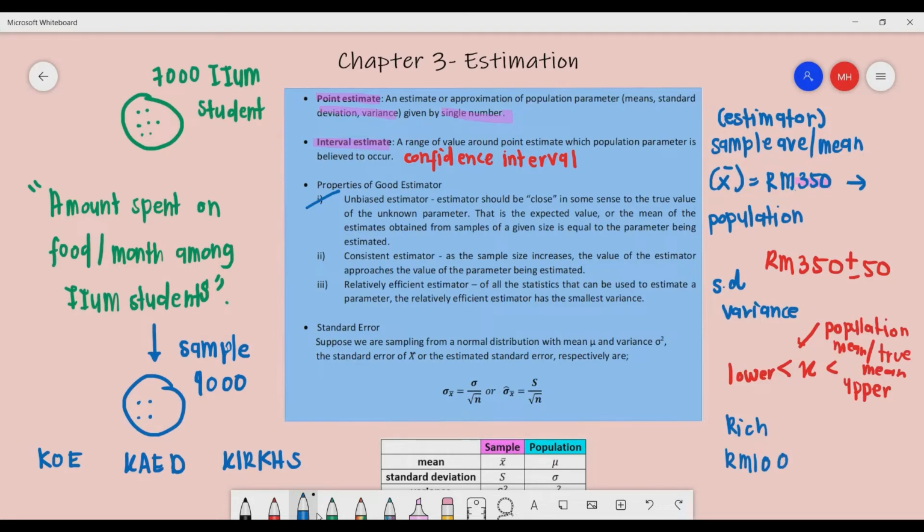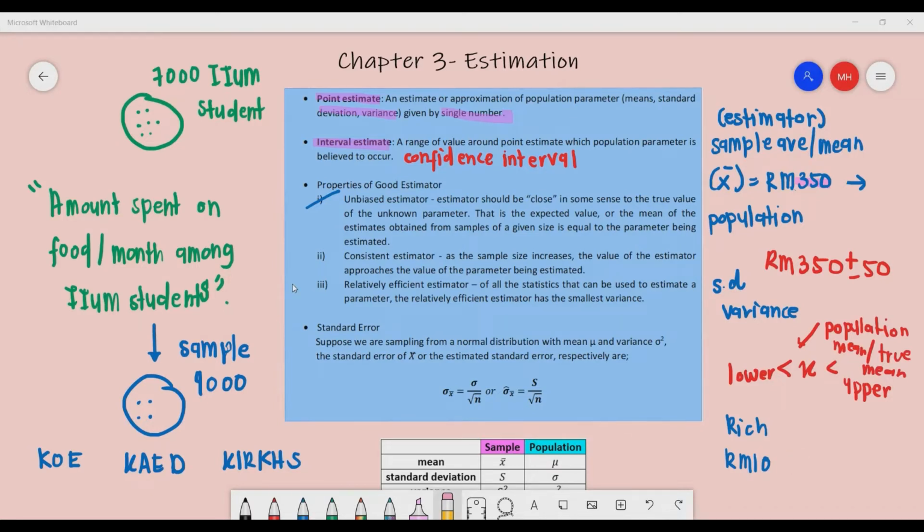So it is biased. You have to include all backgrounds, all demographics, in order to ensure that the value is close. You cannot take only a rich background or a poor background. You must include all of them to make sure it is unbiased.